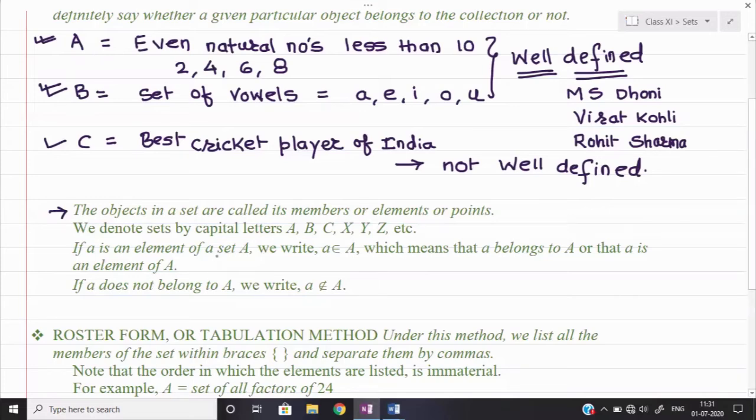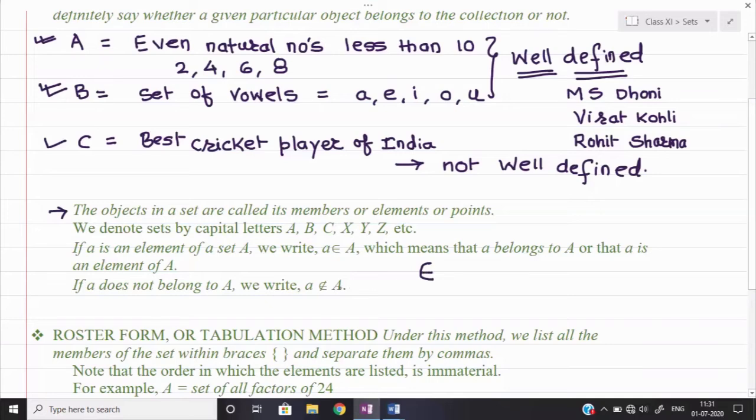Sets we denote by the capital letters A, B, C, X, Y, Z. That I have told you. Take the notation for the set as any capital letters. If a is an element of a set A, we write a belongs to. See the symbol you are looking at? You make the symbol like a C in this manner and then draw one horizontal line.